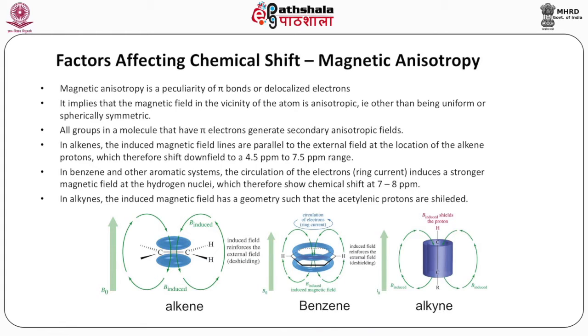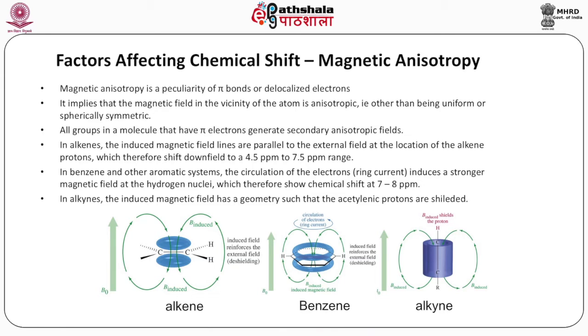In benzene and other aromatic systems, the circulation of the electrons, called ring current, induces a stronger magnetic field at the hydrogen nuclei, which therefore show chemical shift at 7 to 8 ppm.